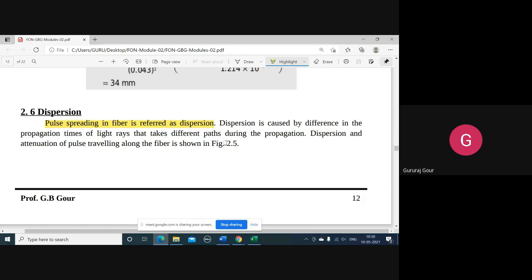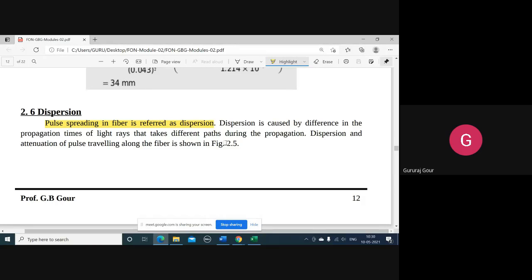Instead of a single ray of light, now we'll talk in terms of multiple pulses of rays, each one having a different angle of incidence and subsequently a different ray path and time of propagation.